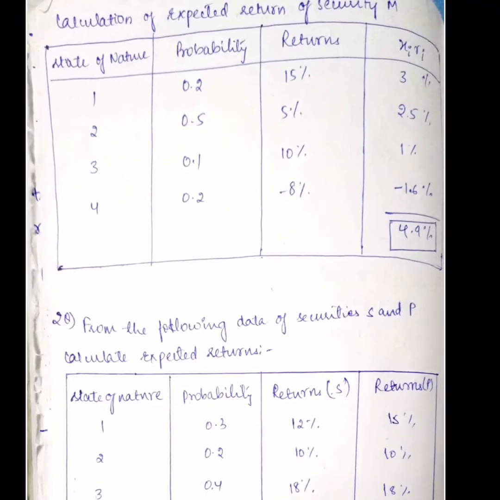So this is a continuation of the same problem, girls, because in that problem they gave security L and M, right? We just saw L, now it is for M. The first column is state of nature, probabilities they have given, returns they have given. Just multiply that, you will get the expected return for security M. So in short, expected return is nothing but the returns weighted with the probabilities. That's it.